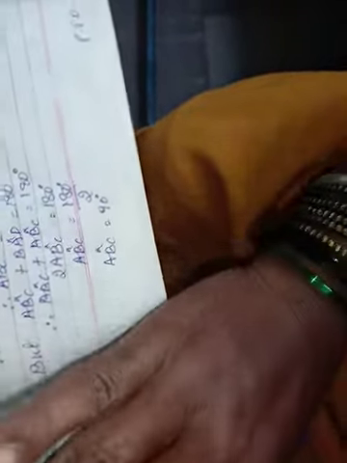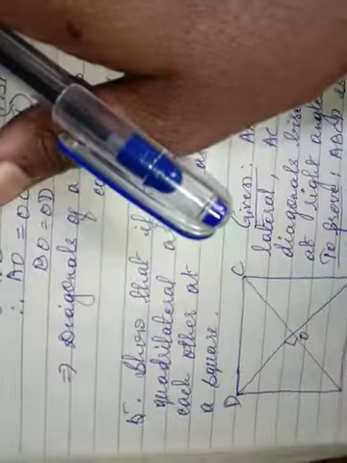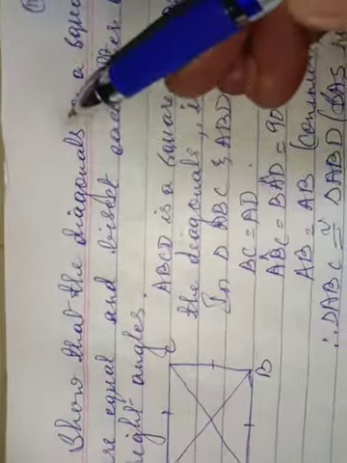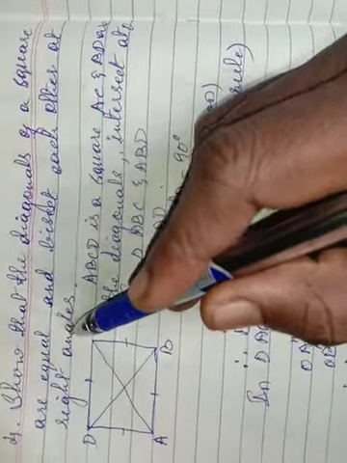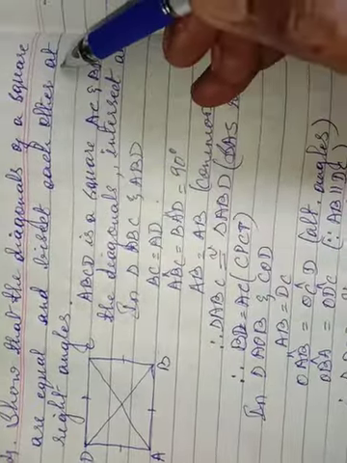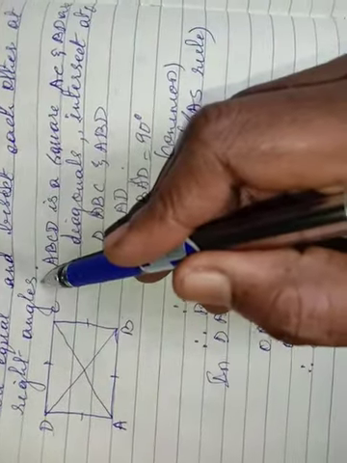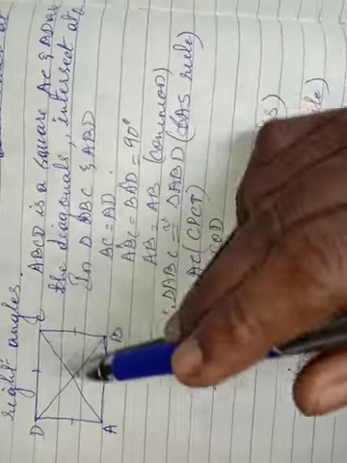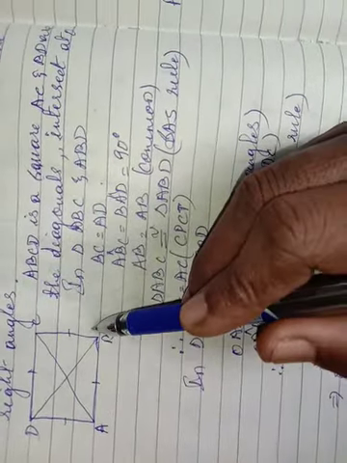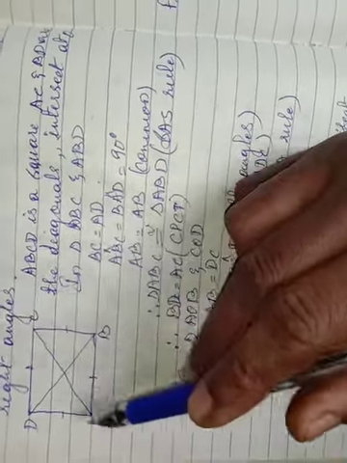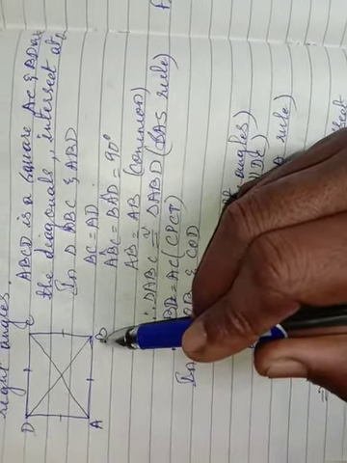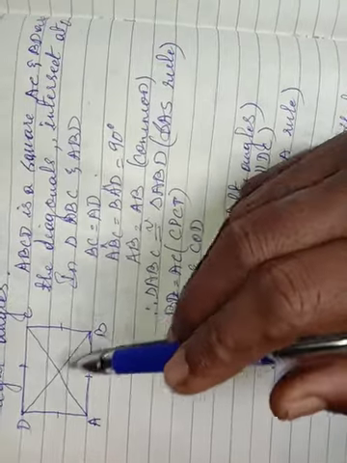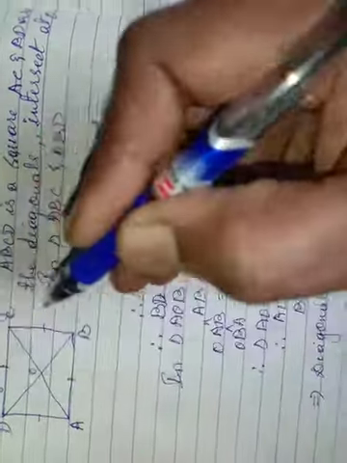Then next, fourth problem: show that the diagonals of a square are equal and bisect each other at right angles. Here ABCD is a square, where AC and BD are the diagonals. They are intersecting at O.